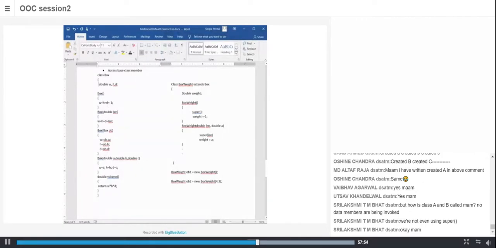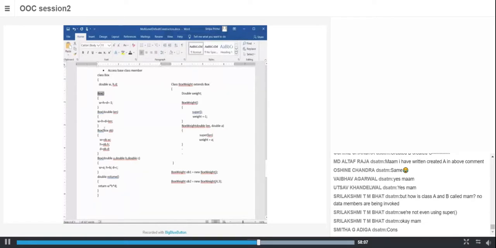Now, what is this? Yes, it is a constructor. Why? It has the same name as the class name, class Box. Agreed. Then I have another method here by name Box. Is this a constructor? First of all, is it possible? Yes, it is possible because I am overloading the constructor. Here, this is the constructor which is not taking any parameters. Here it is a constructor which is taking a single parameter which is of type double.